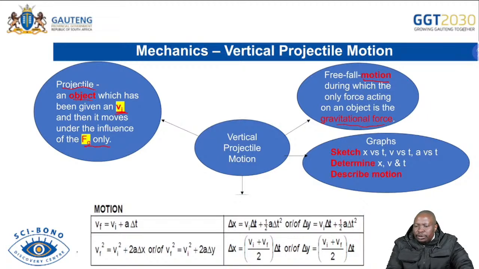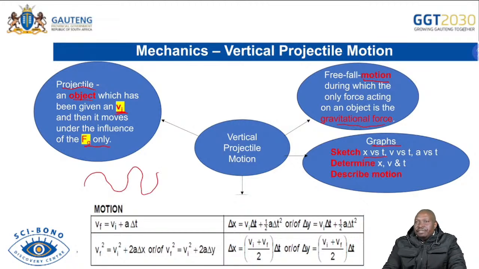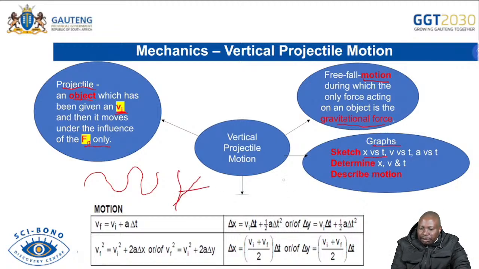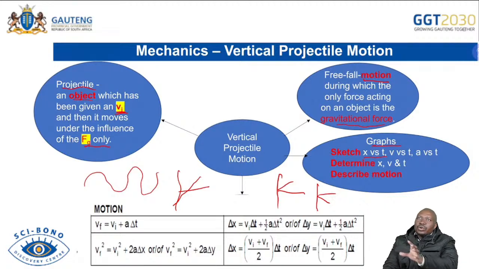Now, the other thing that you must focus on when you're dealing with vertical projectile motion is the issue of graphs. You must be able to draw the graphs, the position versus time graph. You will have seen that mostly our position versus time graphs are curves like that. And then we have velocity time graphs, which you will have seen are straight lines, depending on what is given. And you have your acceleration versus time graph, which most of the time you will see.